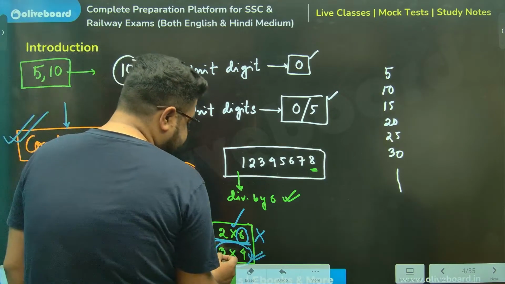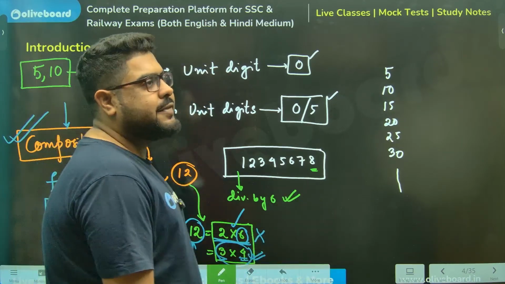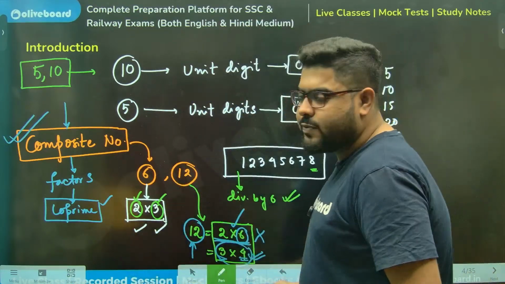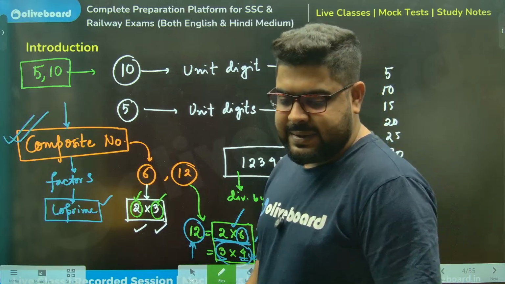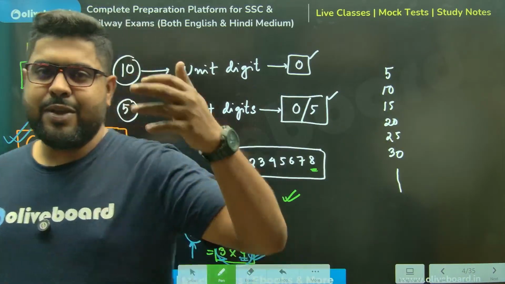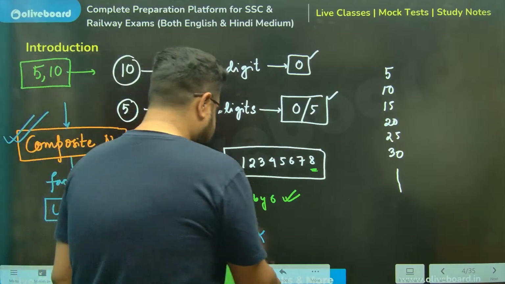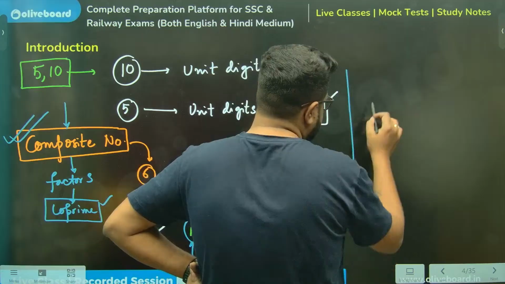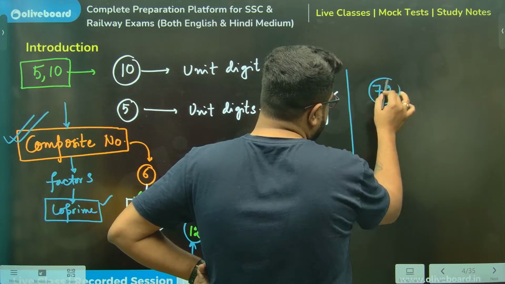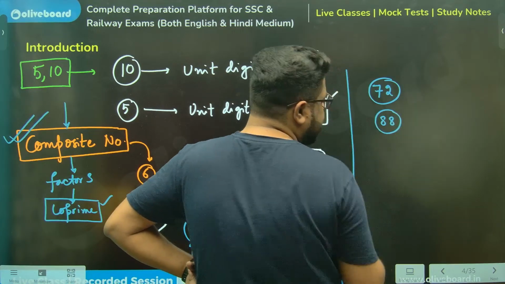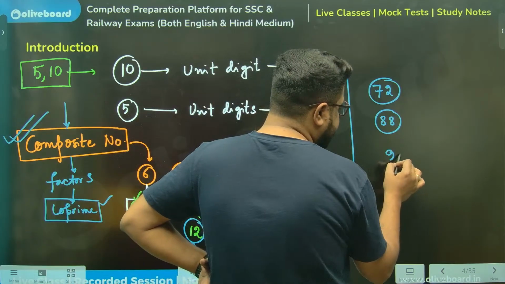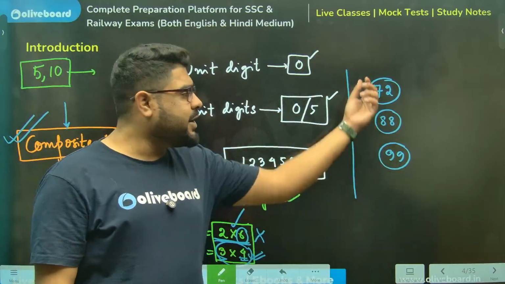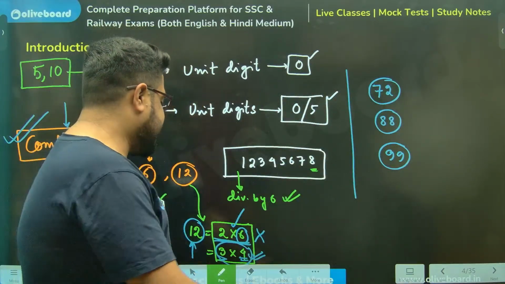So for 12, I'll check the divisibility rule of 3 and the divisibility rule of 4. Both we know. Done and dusted. Now again, please understand. What are the favorite values of CGL? CGL will ask you divisible by 72, divisible by 88, divisible by 99, these types of values. All are PYQs. Again, NTPC as well. 72 is the most repeated number.